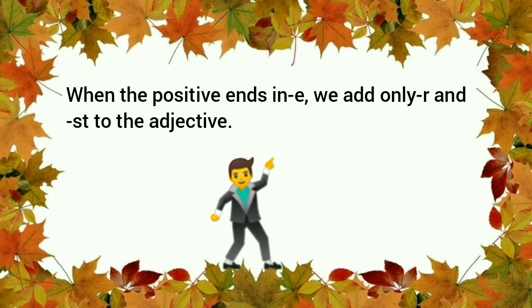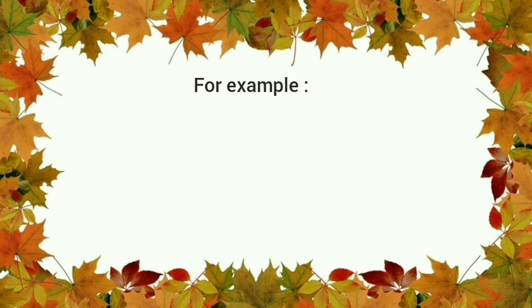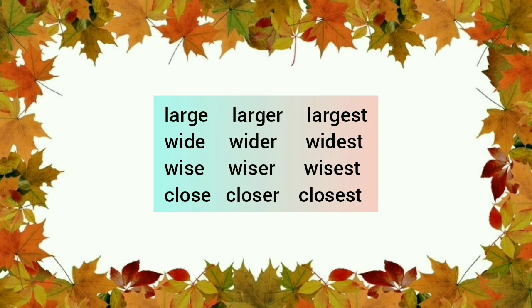When the positive ends in e, we add only r and st to the adjective. For example, large, larger, largest, wide, wider, widest, wise, wiser, wisest, close, closer, closest.